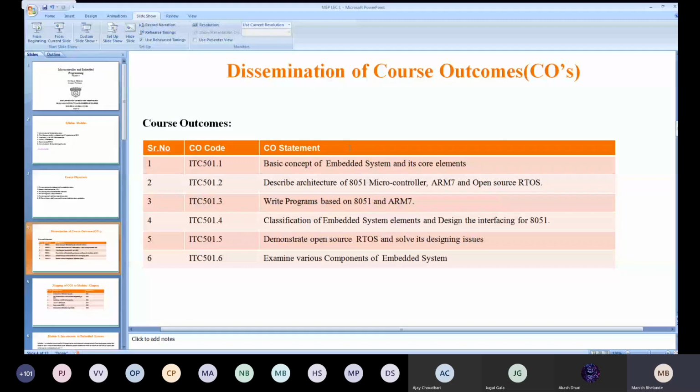The last one is to examine various components of embedded systems, meaning what components are required. That's why we have kept it as the 6th CO. It is mostly covered in your practicals: what kind of boards, sensors, actuators, and supporting LEDs and wires, and how you are going to interface them. All these we are going to study in this sixth outcome. So this is about the dissemination of the course outcomes.